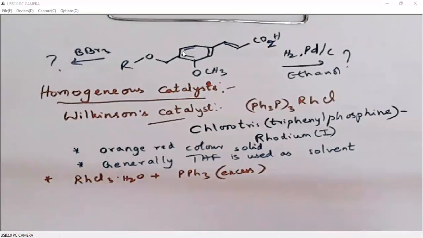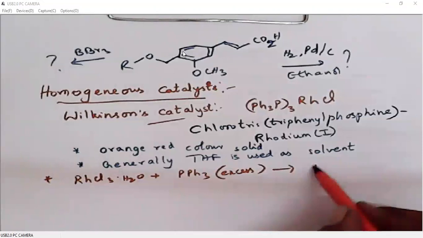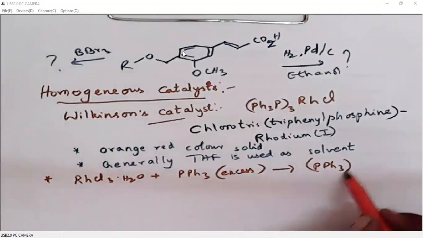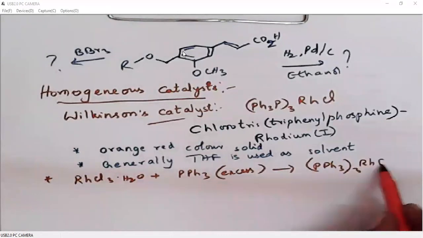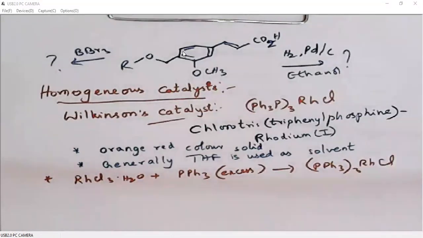Then this will give tris(triphenylphosphine) rhodium(I) salt. So we will get Wilkinson's catalyst. Wilkinson's catalyst is soluble in organic solvent, so it is used in homogeneous catalysis.